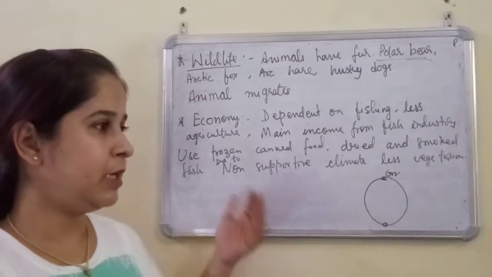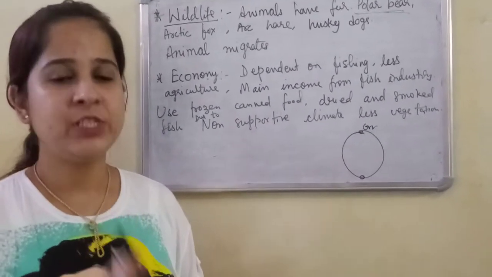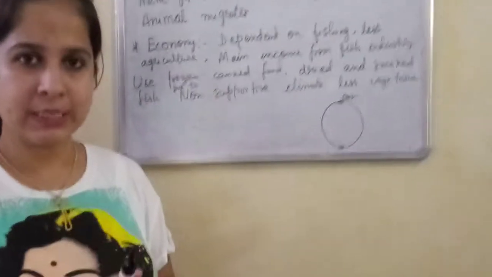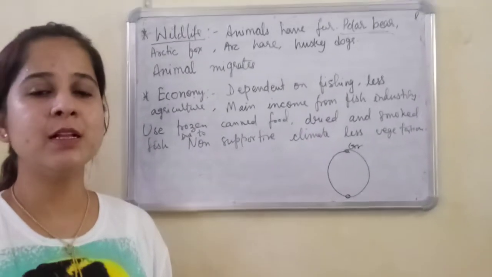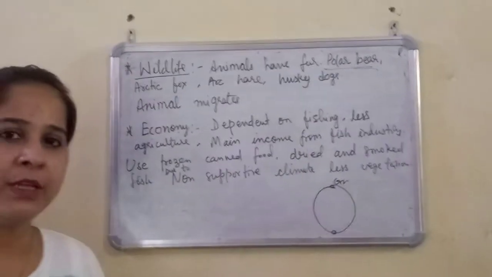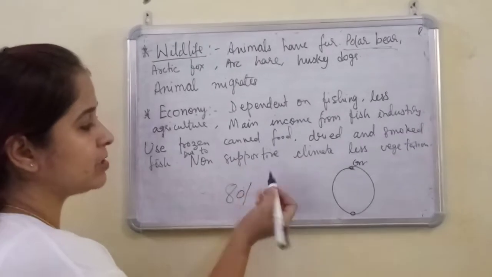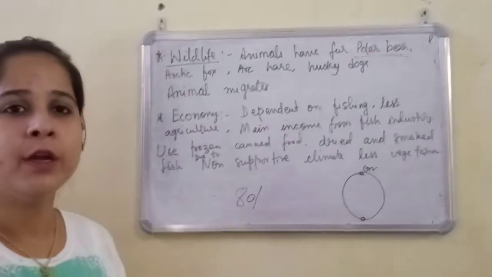Actually, as in the initial part of the video, I have discussed that vegetation is very little, and agriculture like in India is impossible there, because 80% of the land is covered with snow and ice. So how to grow crops there?